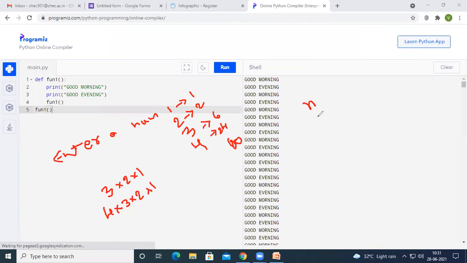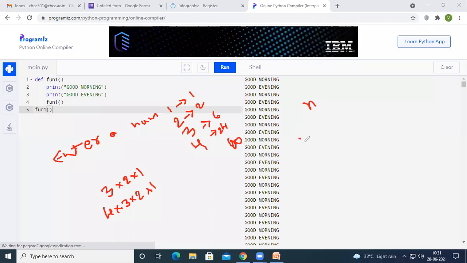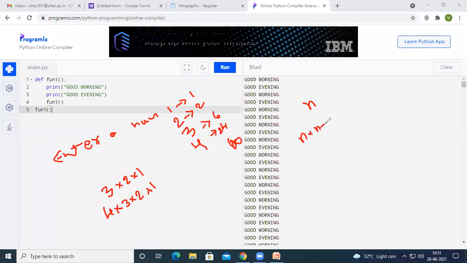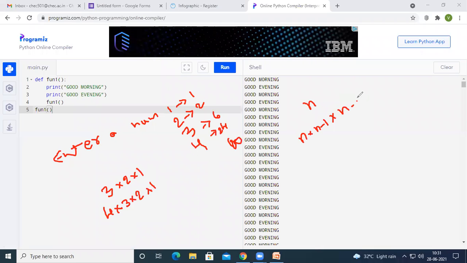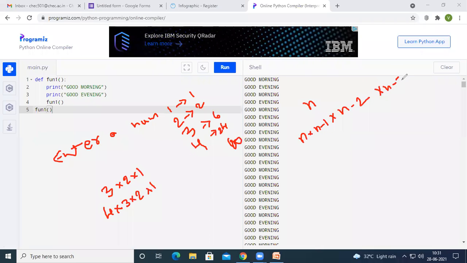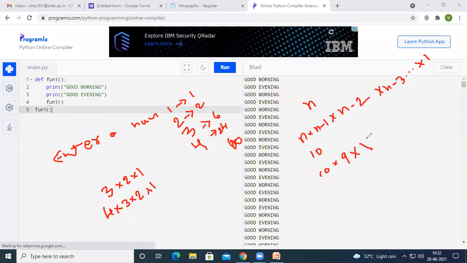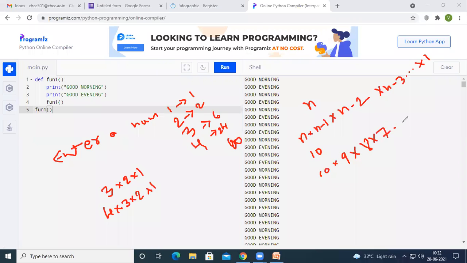If you give a number n, that number n will be multiplied with n minus 1, and that will be multiplied with n minus 2, and that with n minus 3, and so on. The multiplication is performed till the number reaches 1. If you provide the number 10, 10 will be multiplied with 9, and this with 8, and this with 7, and so on, up to 1. So this is the way of finding a factorial of a given number, right? So let us do this by using recursion. Let us see here.